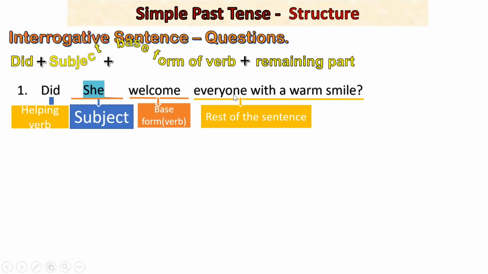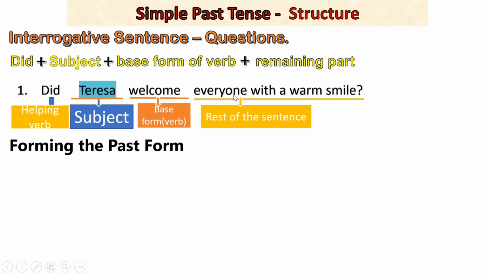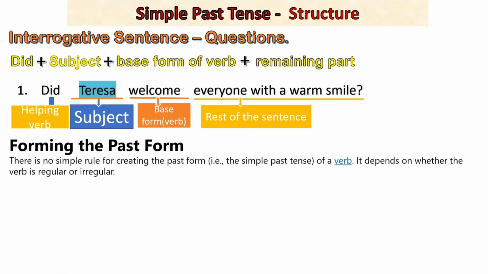Let's have a look at how to change the past form of a verb. How to change it? Just see. There is no simple rule for creating the past form, but yes, if our verb is regular, then we need not worry much.